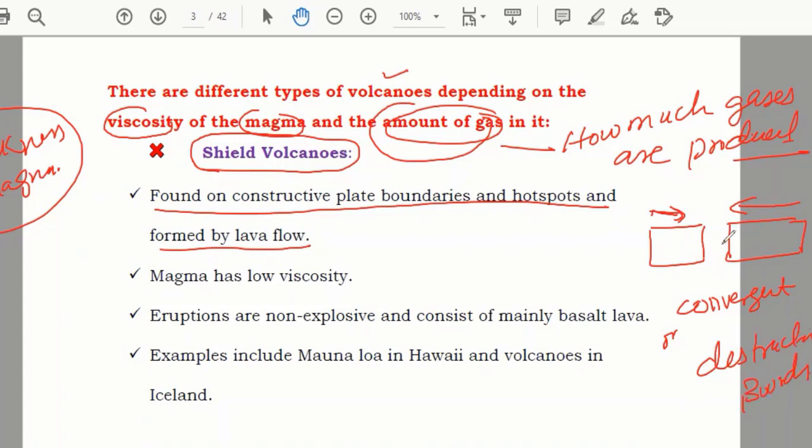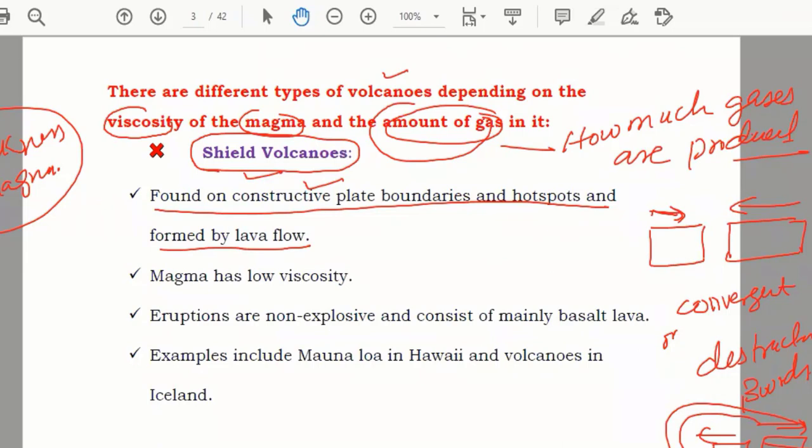If two plates are moving away from each other, that is known as divergent or constructive boundaries. So they're saying that shield volcanoes are present at constructive boundaries, the plate boundaries where the plates move away from each other.